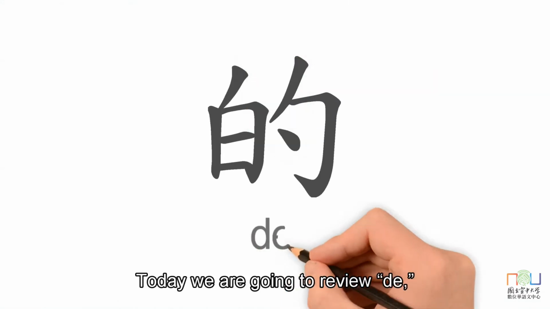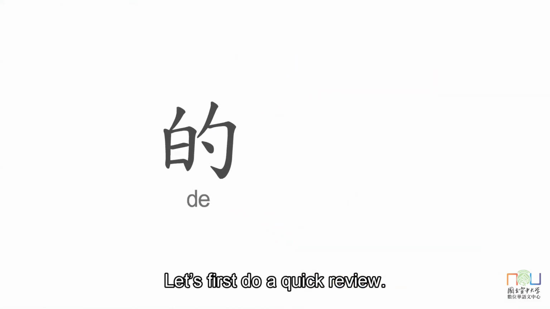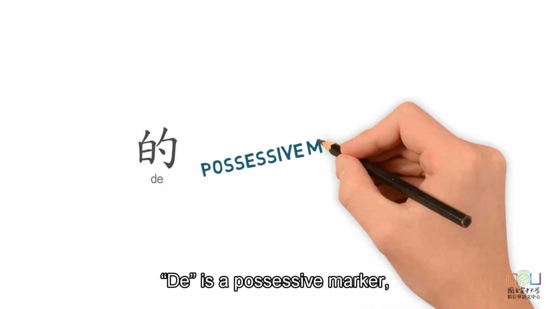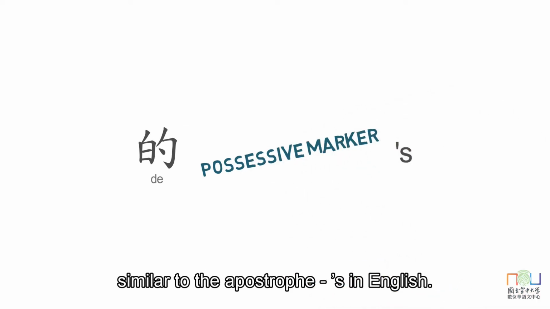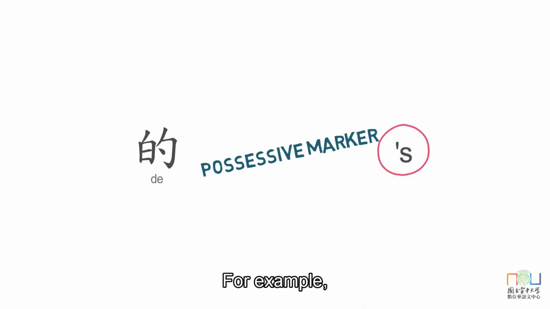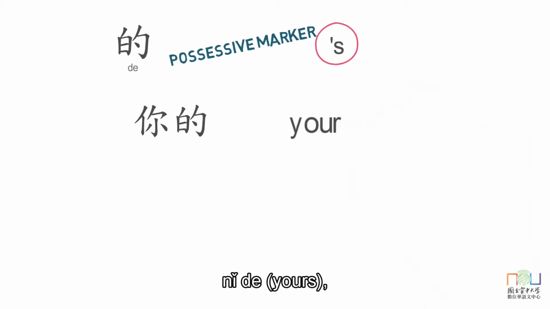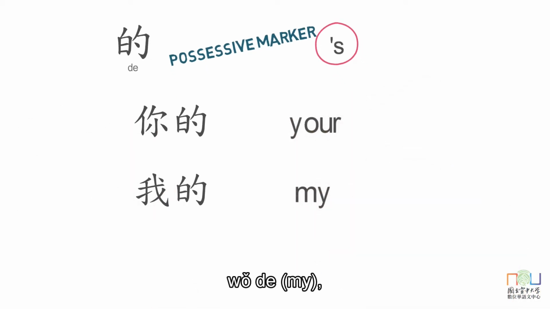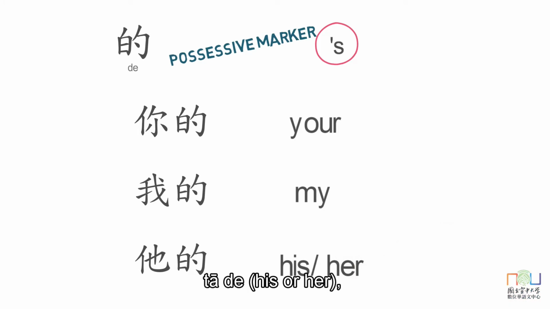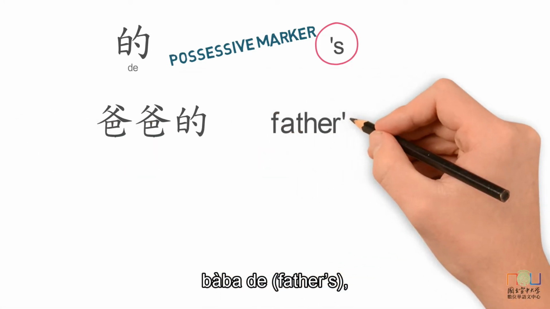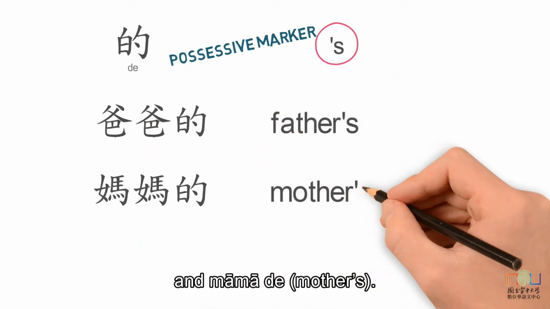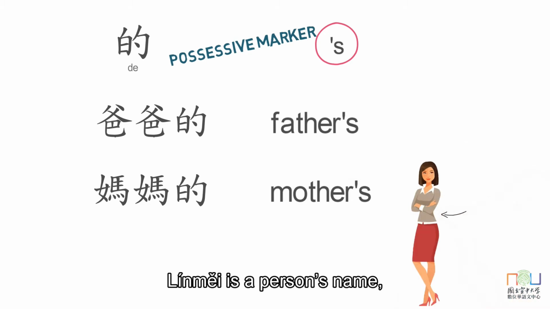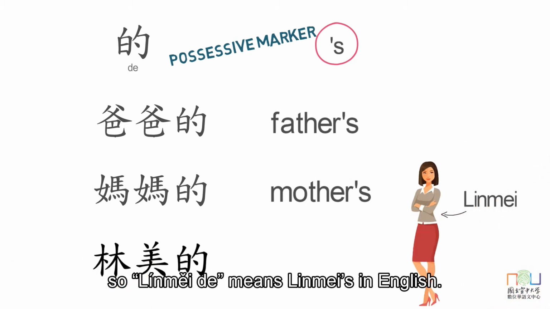Today we're going to review 的. Let's first do a quick review. 的 is a possessive marker similar to the apostrophe S in English. For example, 你的, yours; 我的, mine; 他的, his or her; 爸爸的, father's; and 妈妈的, mother's. 林美 is a person's name. So, 林美的 means Lin Mei's in English.